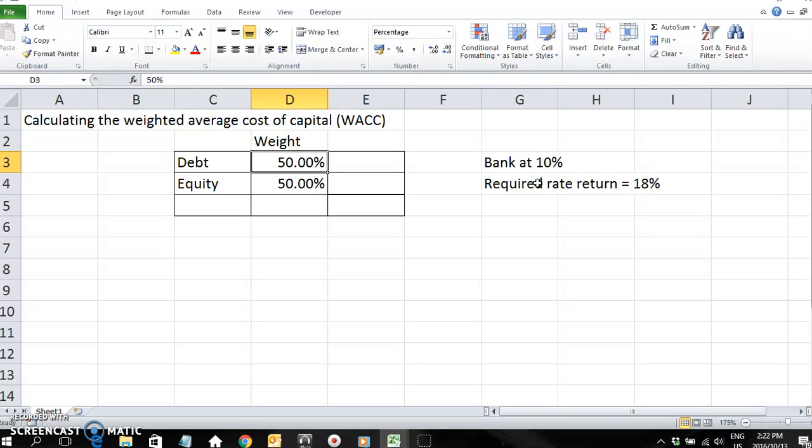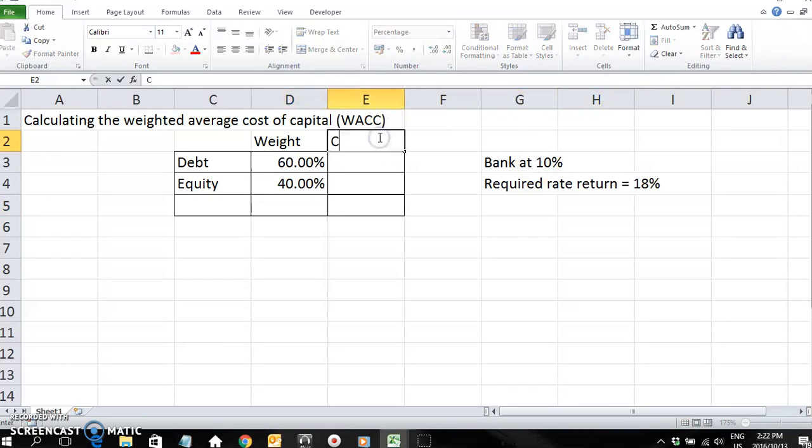But what if the debt portion is 60% and the equity only 40%? That means the return would be weighted towards the debt side. So it would be slightly less than the middle or the 14%.